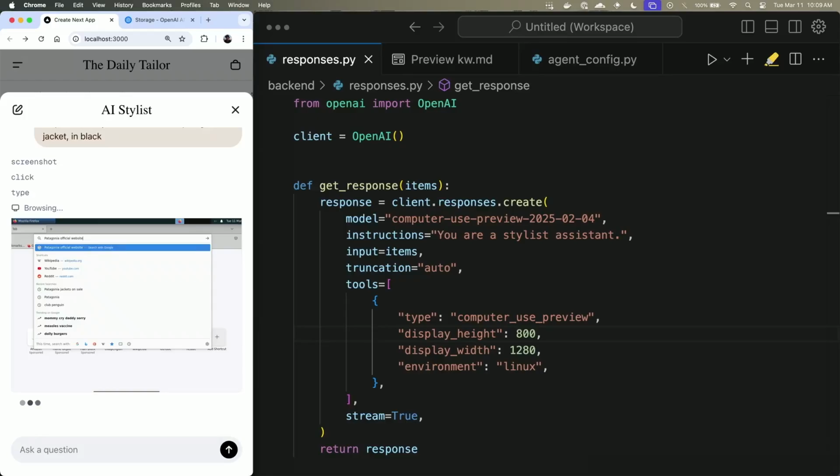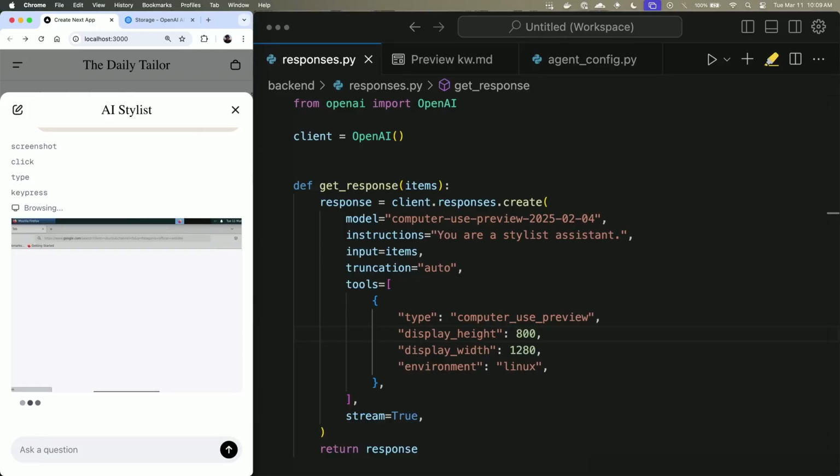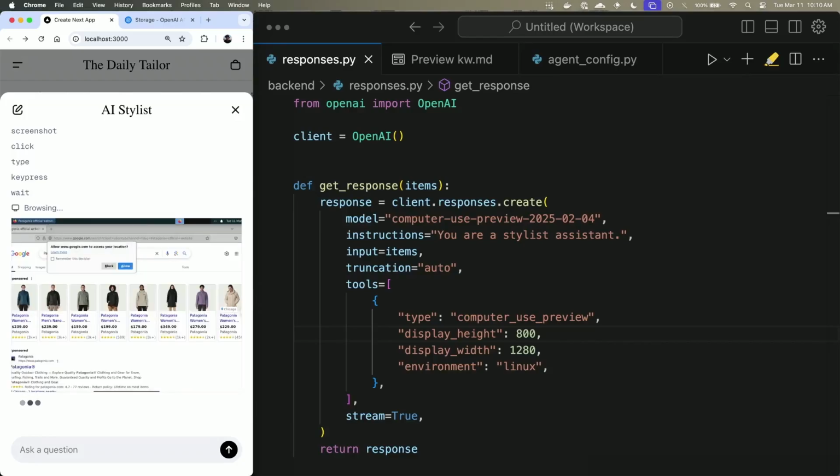And then we will execute that action, take another screenshot, send it back to the model, and then it will continue in this fashion until it feels that it's completed the task, and then return a final answer. So while this is going and doing its thing, we'll hand it back to Nikunj. Yeah, awesome. So these are some really cool tools and a really flexible API for you to build agents, and you have amazing building blocks to do that now.